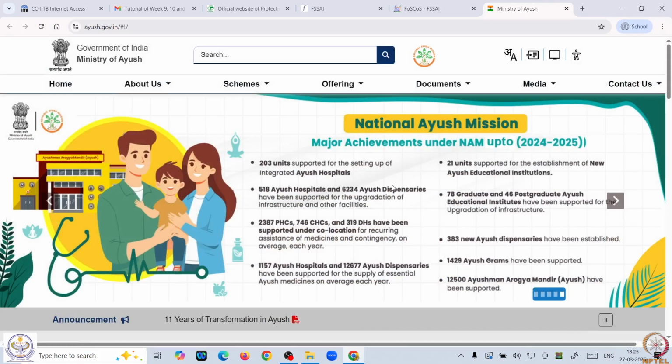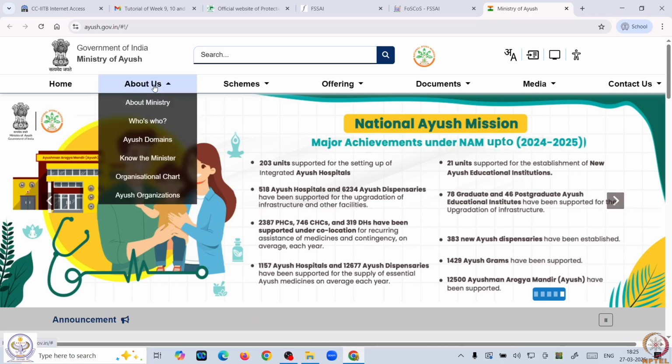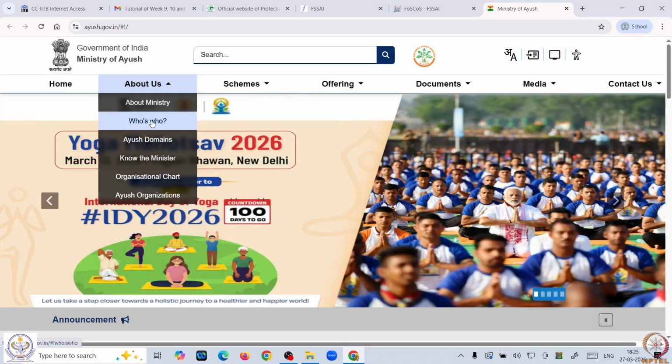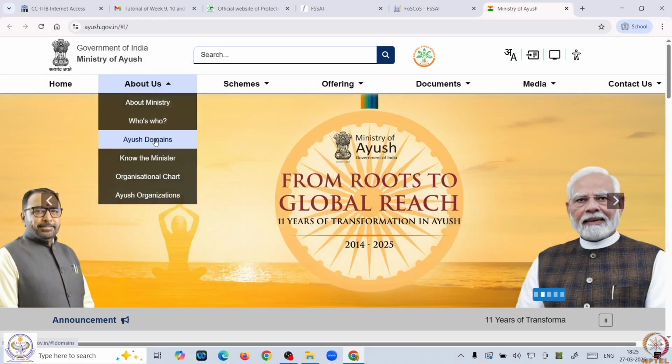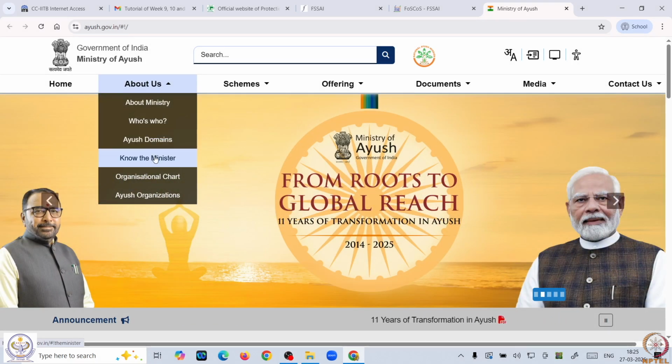They will give you a generalized idea about their mission, which they use nationally for maintaining their objectives. Here you will get all the information about the Ministry of Ayush, how and when it was formed, who the components are, and their domains.